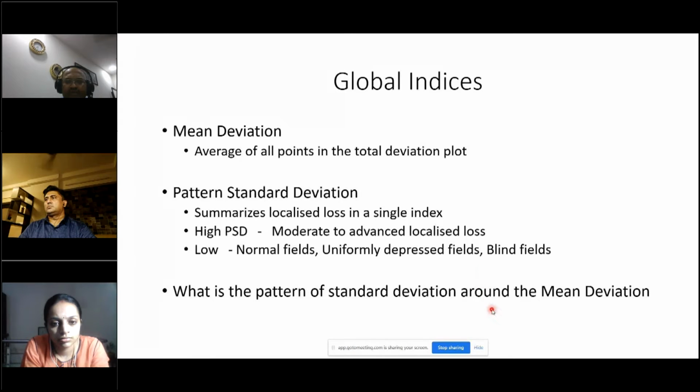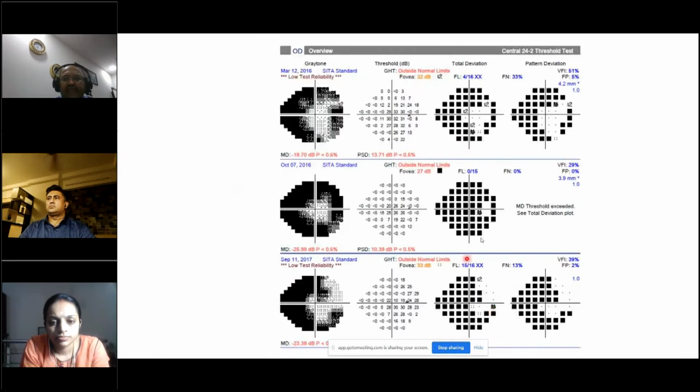What actually the pattern standard deviation answers is, what is the pattern of the standard deviation around the mean deviation? You all know mean deviation always comes with a standard deviation. So what it says is, what is the pattern of the standard deviation around the mean deviation which is present in that individual person? So for example, if you see here, like I mentioned, you won't get a pattern deviation plot if you have a mean deviation worse than -25. So you have a mean deviation of -19 here, you have a pattern deviation probability plot. But here, the moment it crosses -25 decibels, you don't see it.